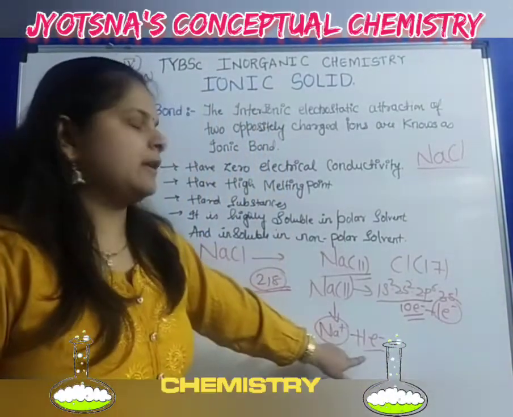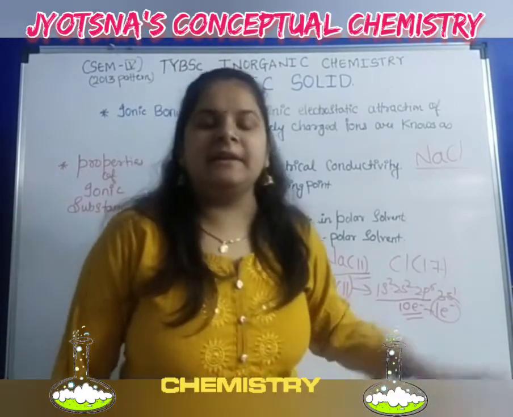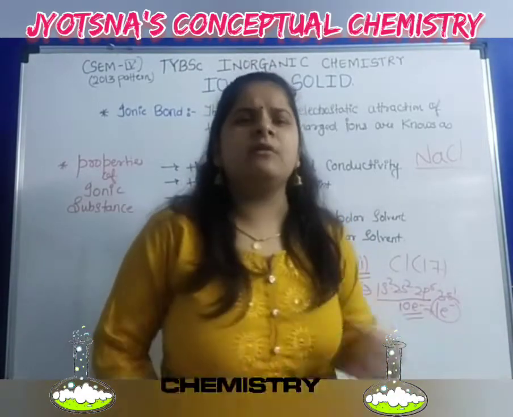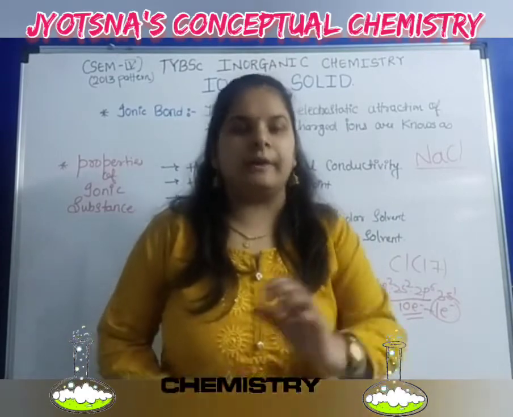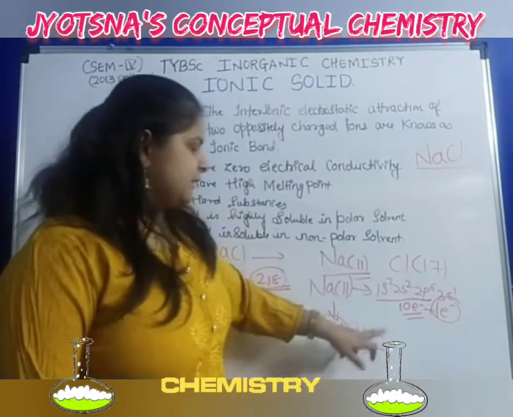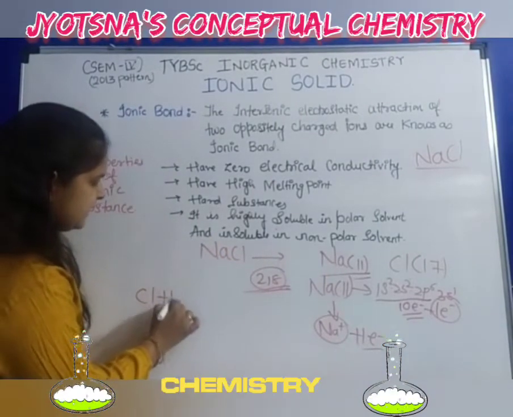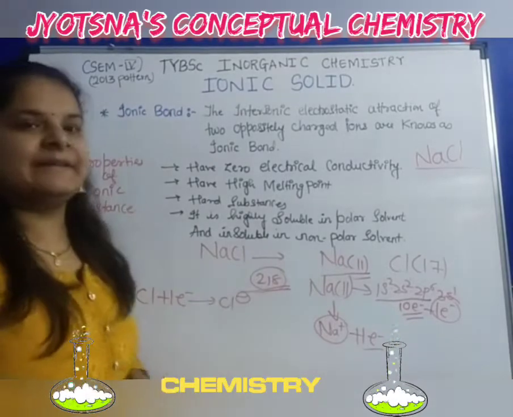This 1 electron is taken by whom? By chlorine. It contains 17 electrons and wants 1 more electron to complete its octet. So chlorine will take this electron and become Cl minus.